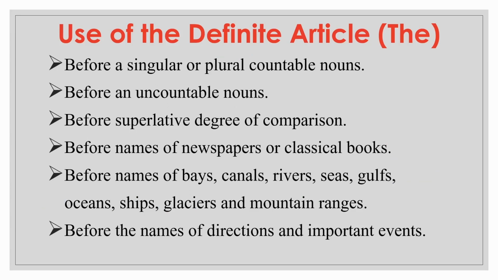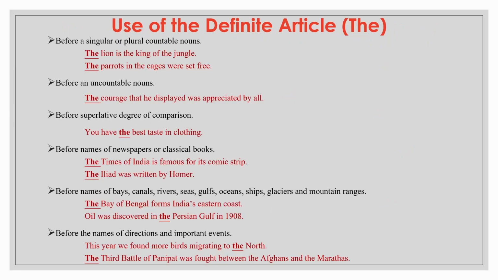We use the before singular or plural countable nouns, before uncountable nouns, before superlative degrees of comparison, before names of newspapers or classical books, before names of bays, canals, rivers, seas, gulfs, oceans, ships, glaciers, and mountain ranges, before the names of directions and important events. Let's try to understand with some examples.